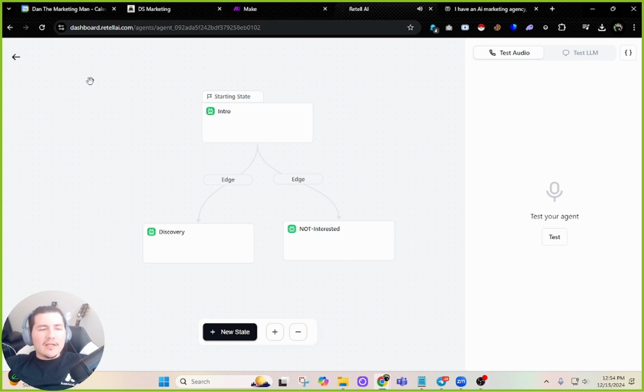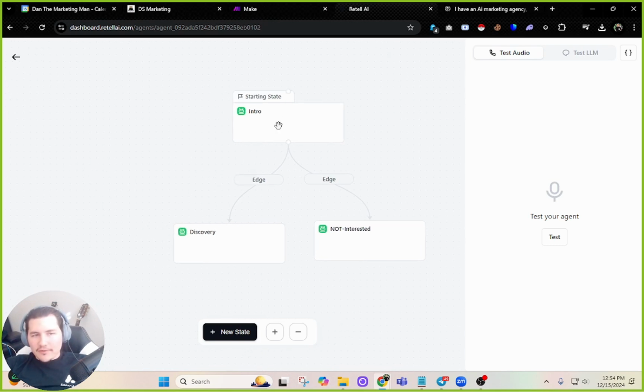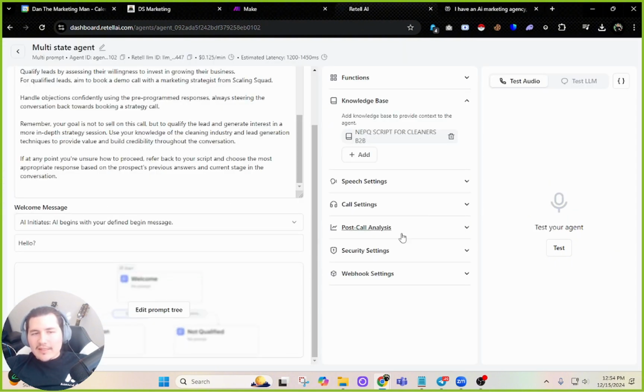Perfect. I'm gonna end it right there. So both sides went through correctly. So we've now built a bot. We even did a little tree depending on if they are or not interested. Now, what happens at the end of the call?